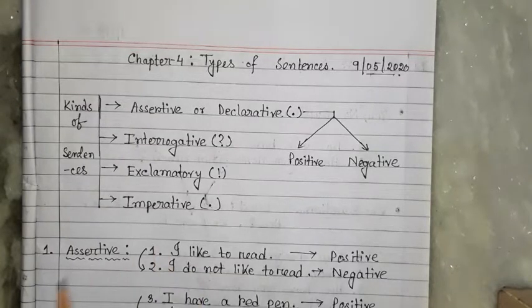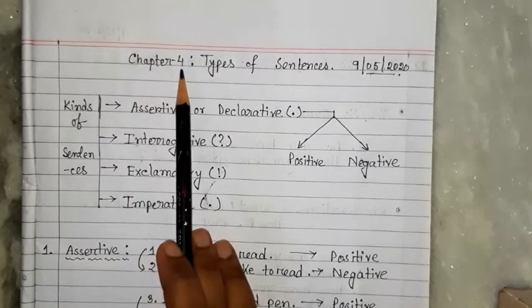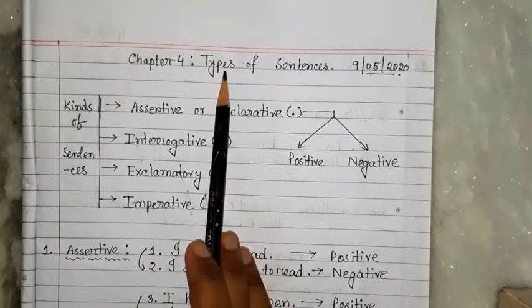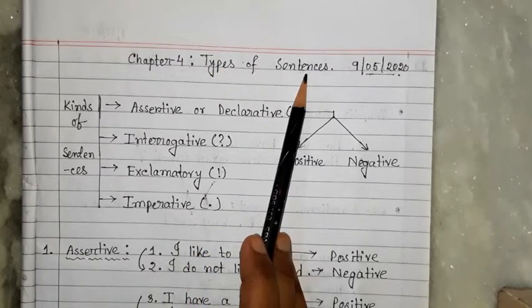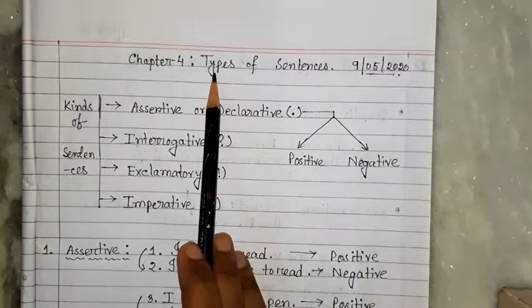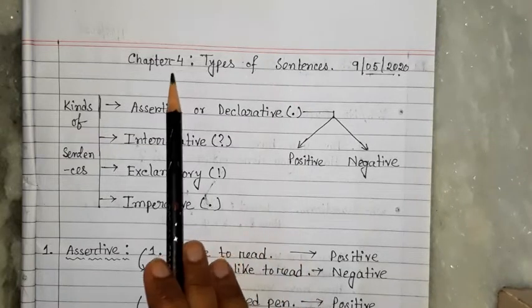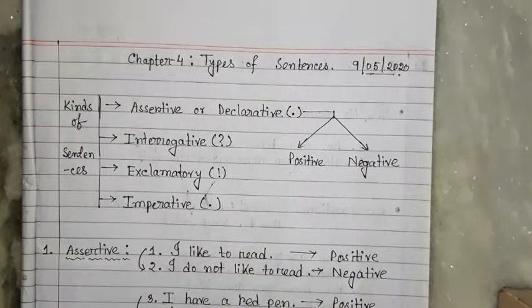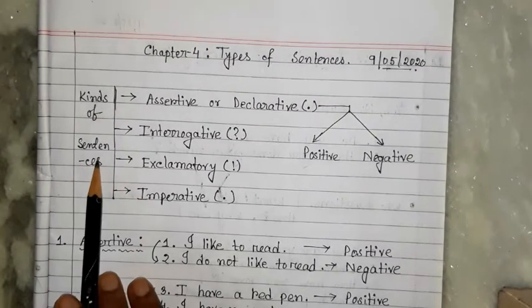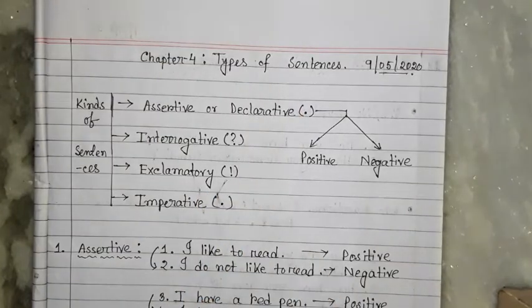Now you can see this is chapter 4. The name is types of sentences. In your book, chapter 4, types of sentences. We have already finished 3 chapters, so today we are starting chapter 4. Up to chapter 3 it is already finished. Now you can see kinds of sentences, here it is written types of sentence.